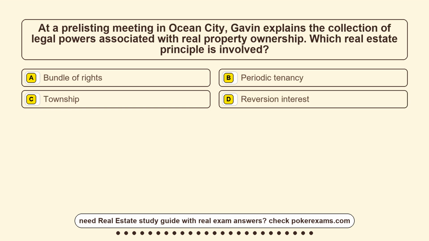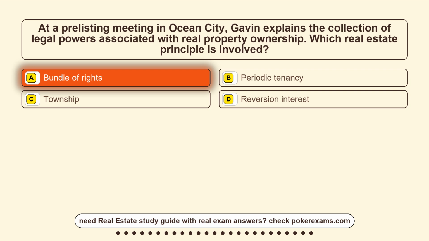Question 23. At a pre-listing meeting in Ocean City, Gavin explains the collection of legal powers associated with real property ownership. Which real estate principle is involved? Option A, bundle of rights. Option B, periodic tenancy. Option C, township. Option D, reversion interest. The correct answer is option A, bundle of rights.